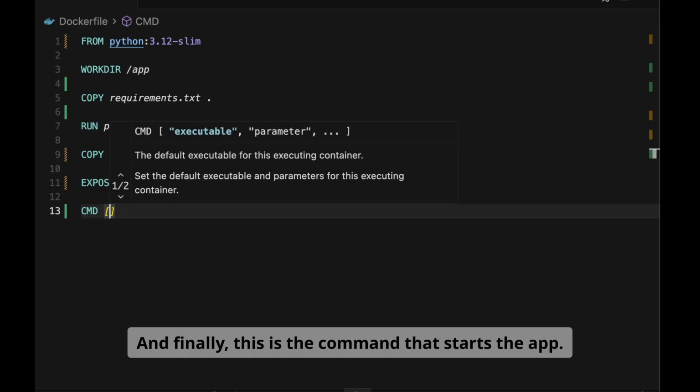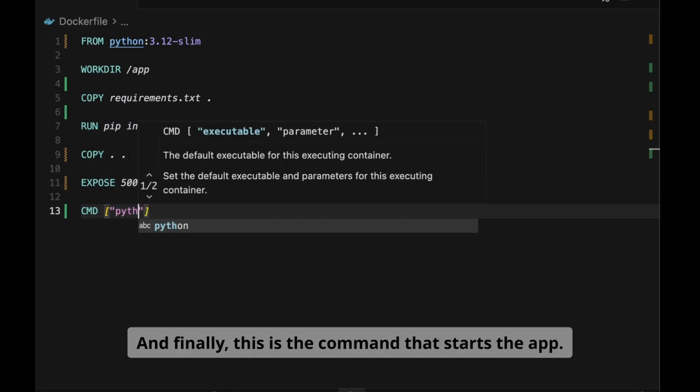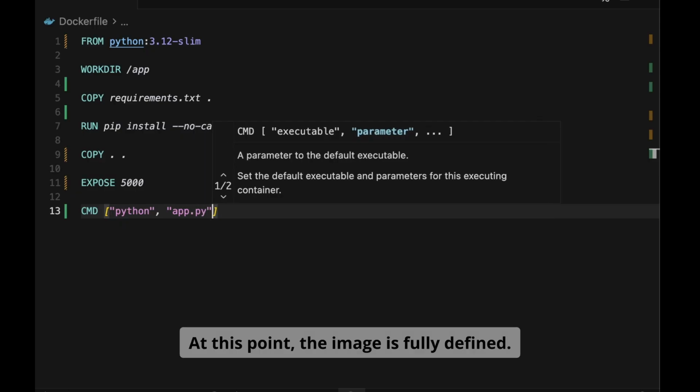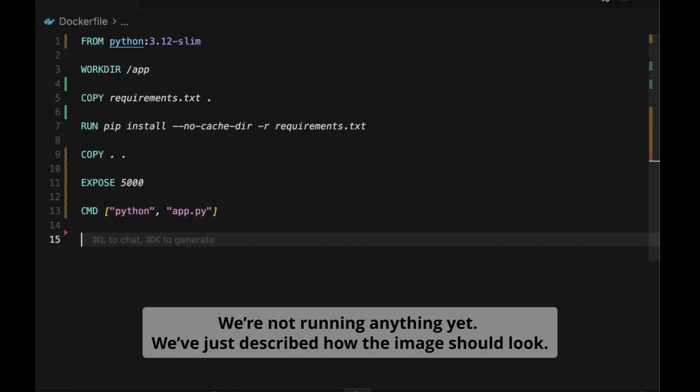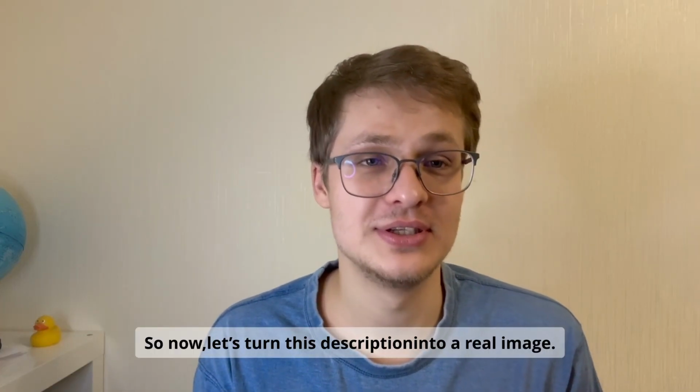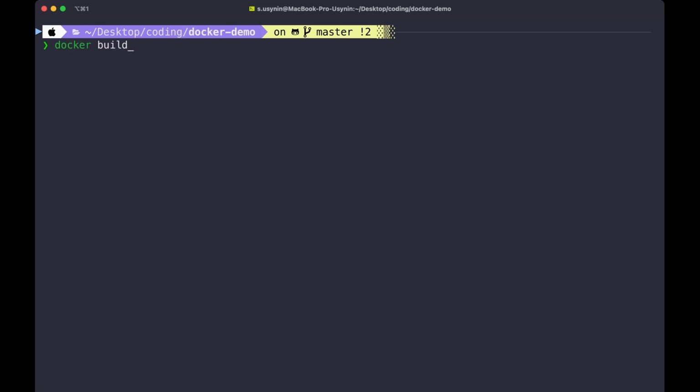And finally, this is the command that starts the app. At this point, the image is fully defined. We're not running anything yet, we just described how the image should look. So now let's turn this description into a real image.